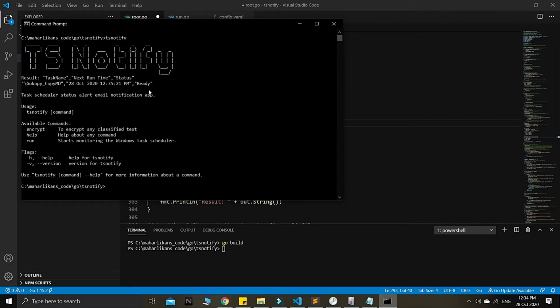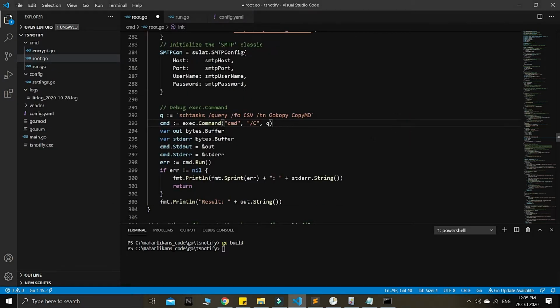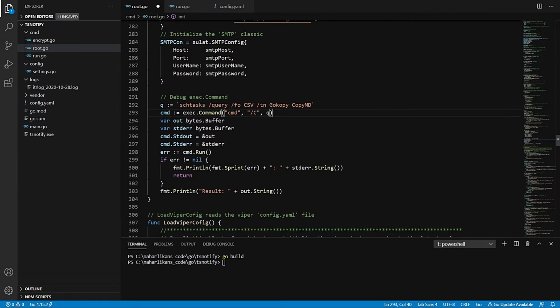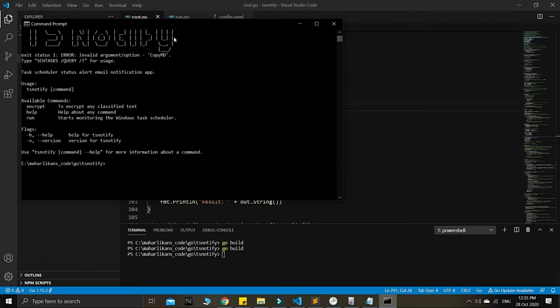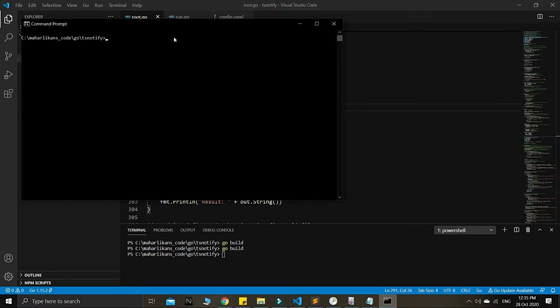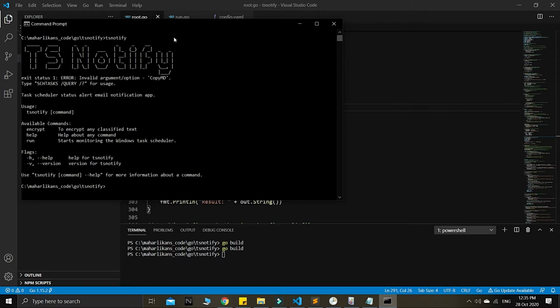As you can see with the ts notify, oh okay, the task status, I think it never... oh okay, hold on. As you can see, guys, when I try to run again, ts notify,